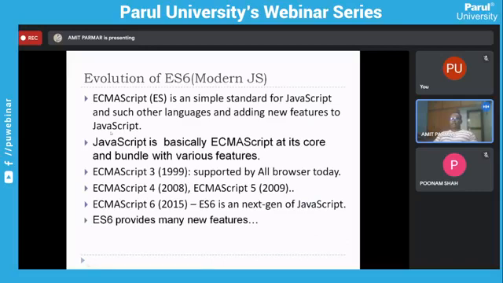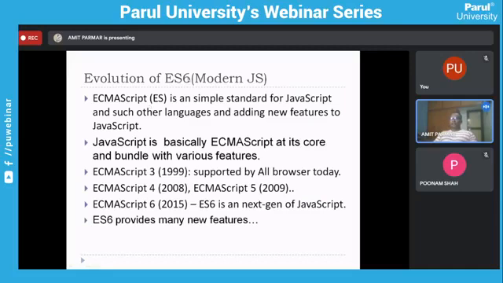But the interesting thing is that ECMAScript is basically considered a standard. When JavaScript emerged at a very early stage, people made ECMAScript the standard and JavaScript the language. Many different languages in the market are based on this standard called ECMAScript, or ES for short.